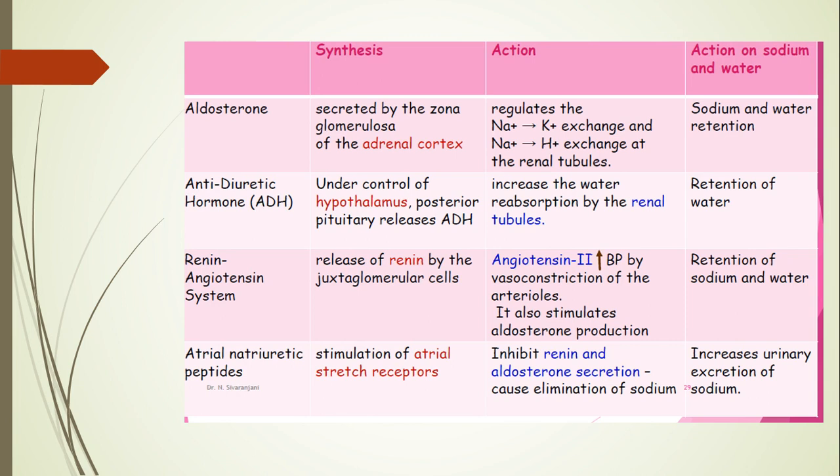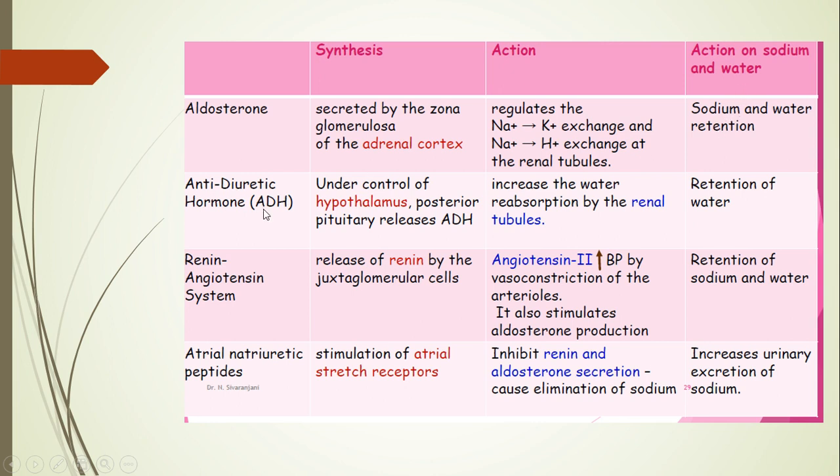Now, here is the summary of different hormones that mainly work to maintain the electrolyte and water balance. Here you can see aldosterone. It is secreted from the adrenal cortex, and its action is to regulate the sodium potassium exchange and sodium hydrogen exchange. And it retains sodium and water.